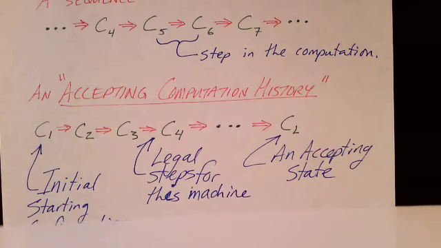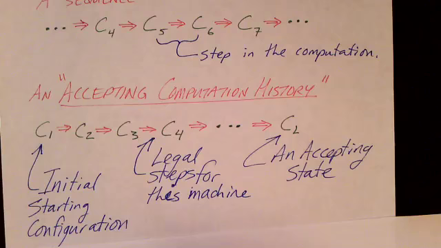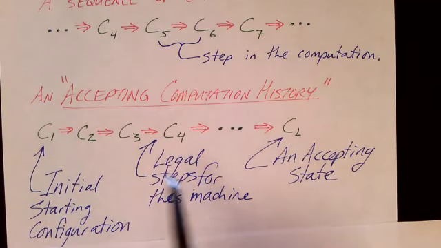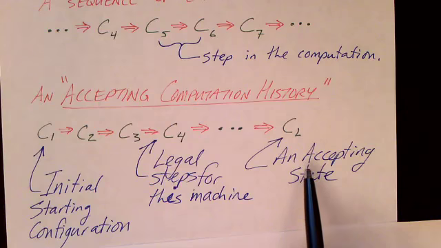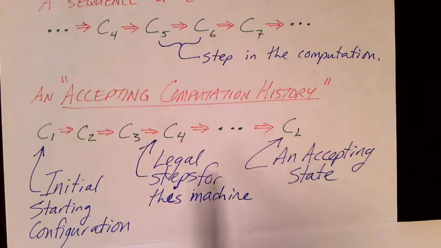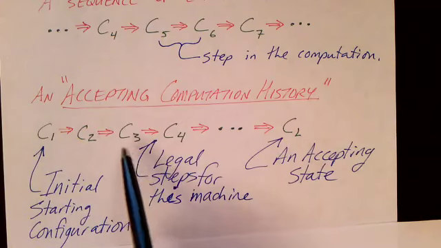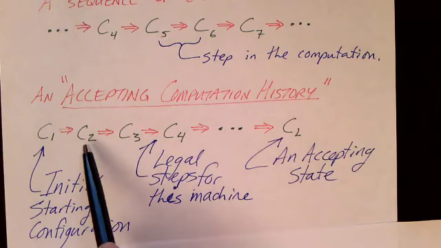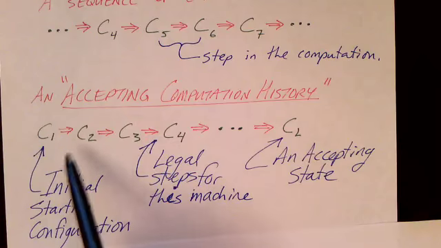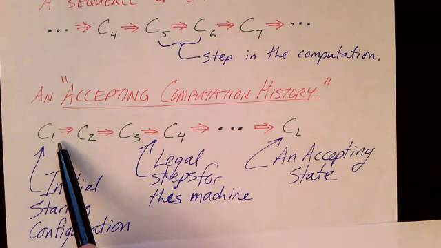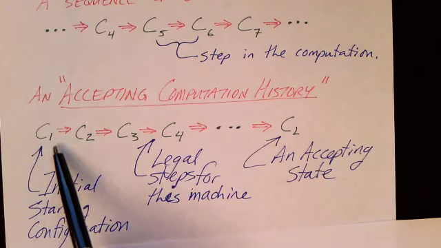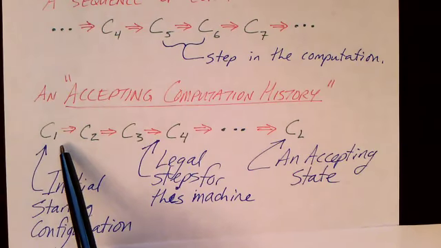And at the end of a computation, the Turing machine halts in an accepting state or a rejecting state. So an accepting computation history is a sequence of configurations, like I've shown here, such that the first configuration in the sequence is the starting configuration, where we're in the initial state and the head is positioned to the left of the first symbol on the tape, and the tape contains the input string to the computation.